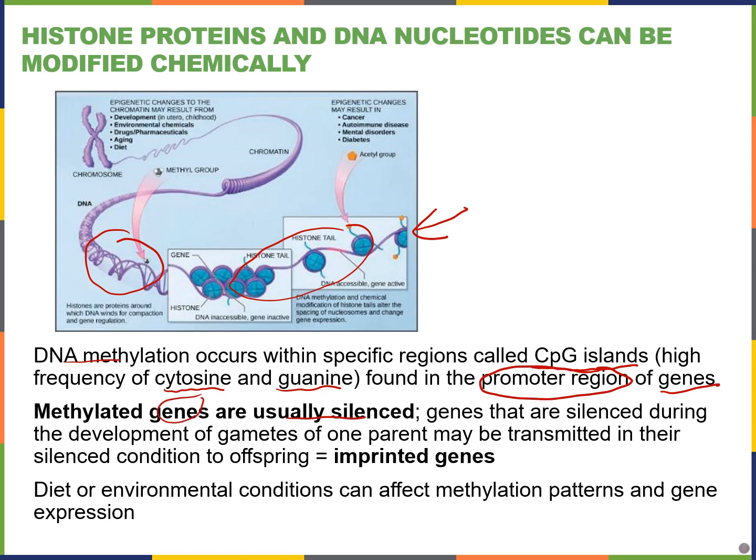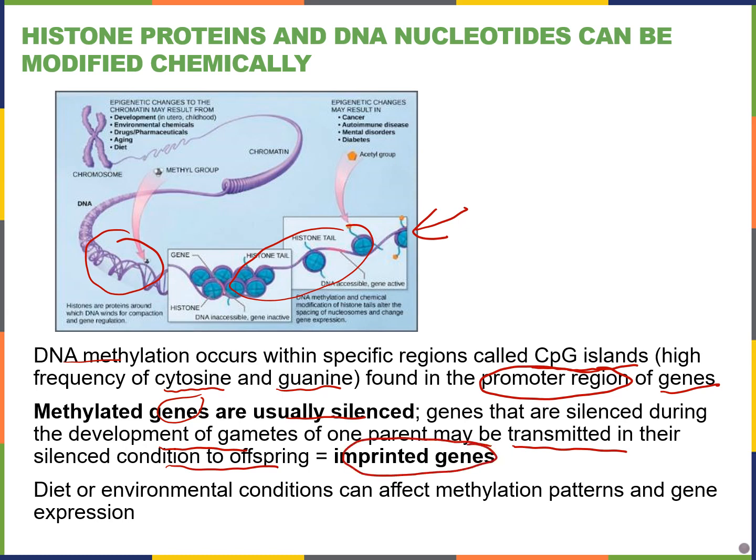And in fact, genes that are silenced during the development of gametes, from a parent or the other, or both, this silencing can be transmitted to the offspring. And if this happens, these are known as imprinted genes.